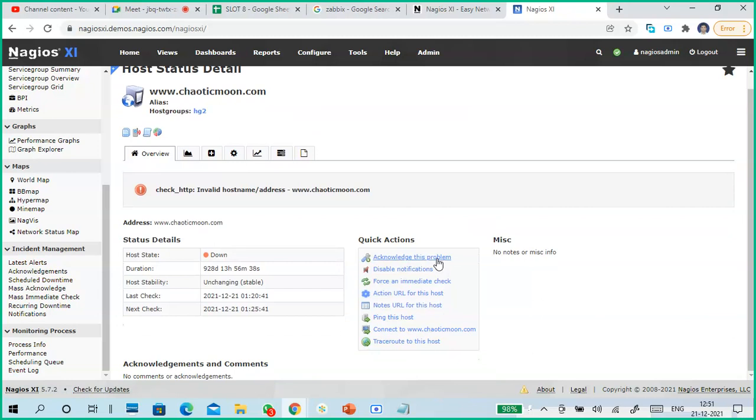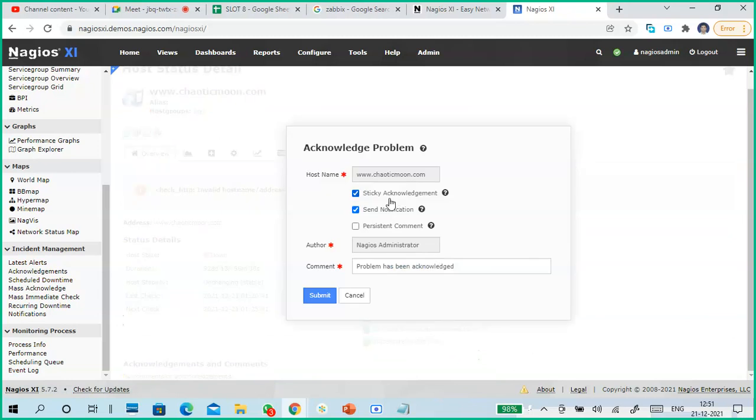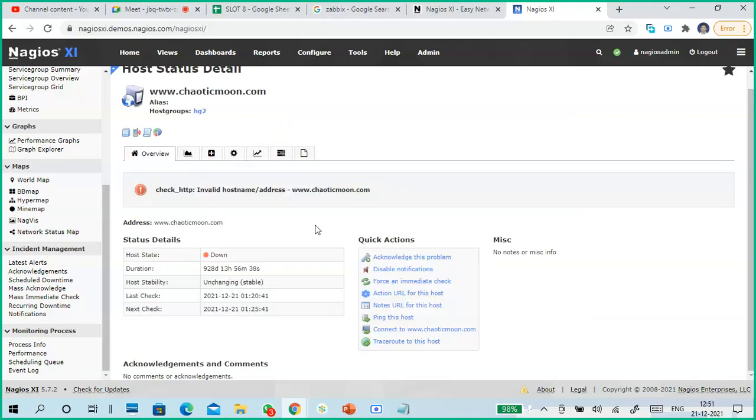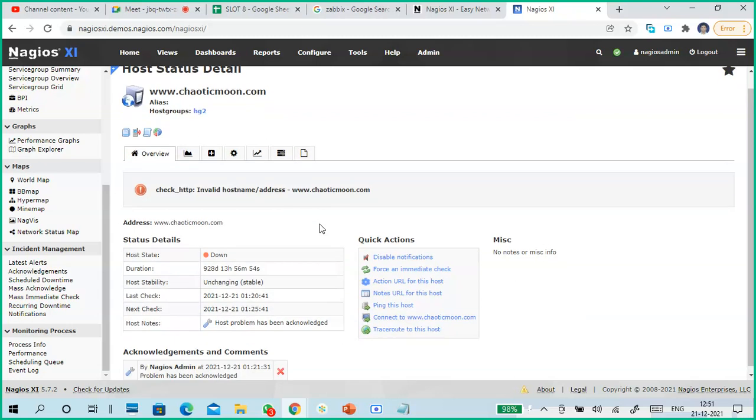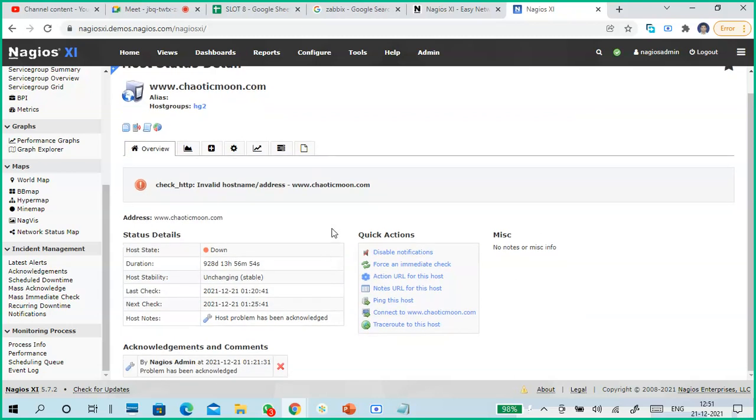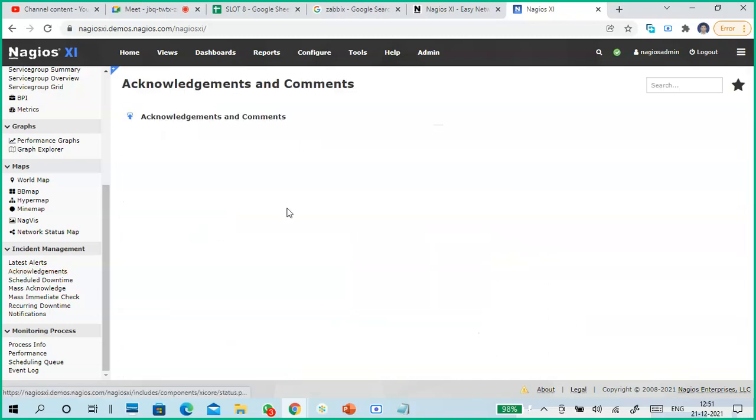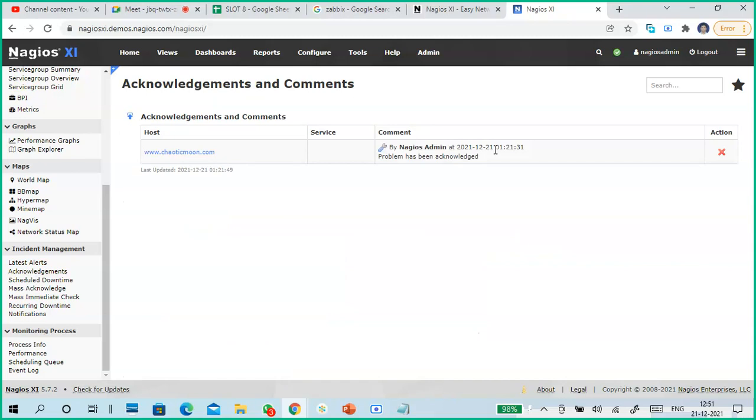Acknowledge this problem. So I click on acknowledge this problem. Sticky acknowledgement, send notification, pre-send notification, submit. Then the problem will be acknowledged. Someone will take care of this one. Otherwise, no one knows. A problem has occurred and we know it, but others don't know the problem has occurred. So that is acknowledgement. See, this is acknowledged.